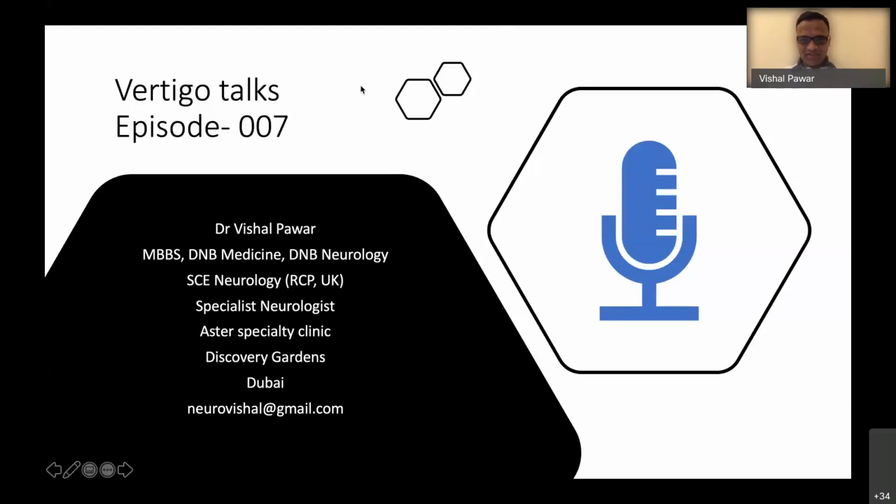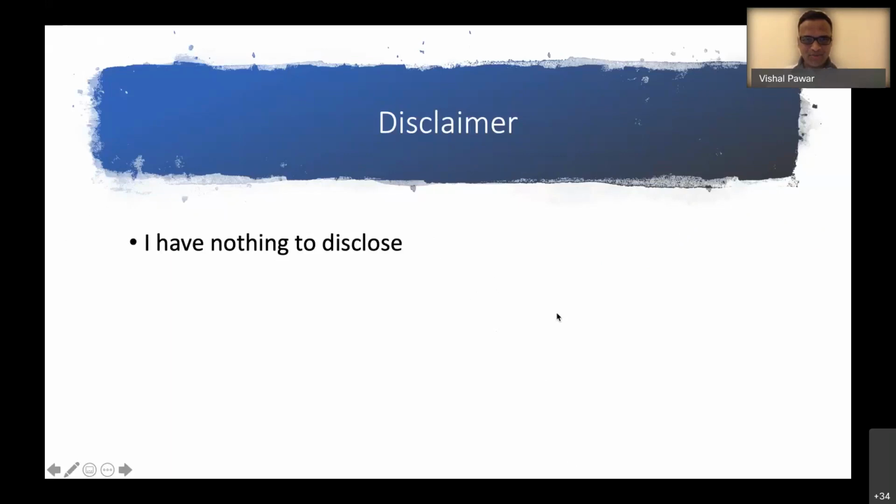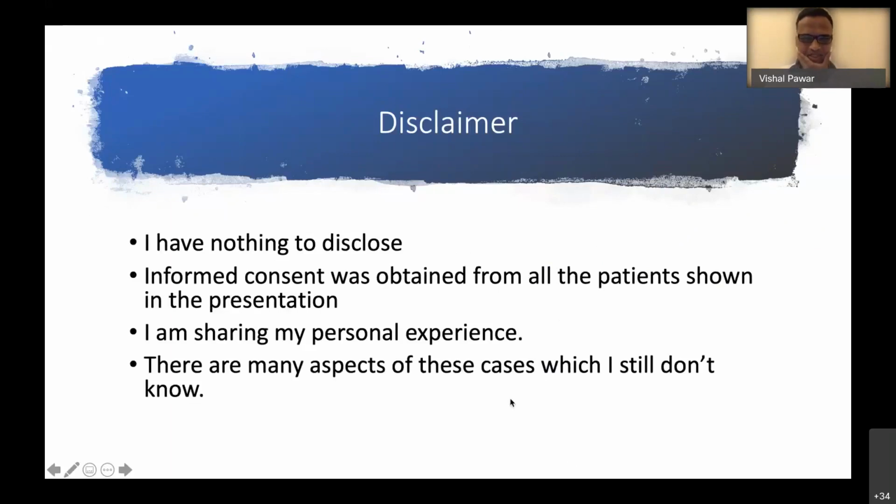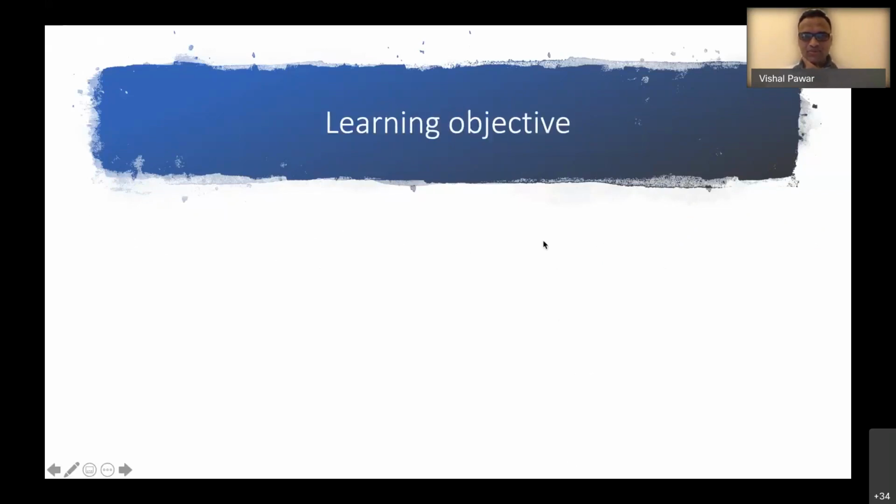So some rituals: I have nothing to disclose, informed consent was obtained from all the patients, and I'm sharing my personal experience. There are some aspects of these cases which I still don't know, so I'll try to present some evidence for some of my findings. The learning objective is that every time I present complex cases, they have taught me lessons, because every case is interesting and every case teaches something.